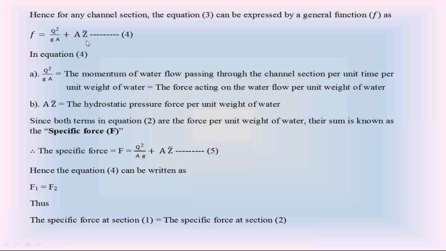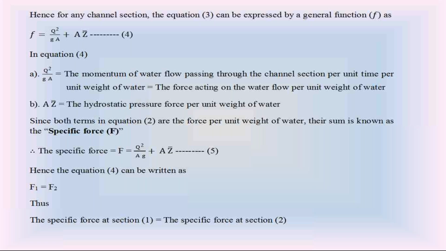The sum of these two terms in the open channel water flow, Q square by gA plus A Z bar, is called the specific force of the water flow in open channel. Q square by gA is the force per unit weight of water. A into Z bar is also force per unit weight of water.